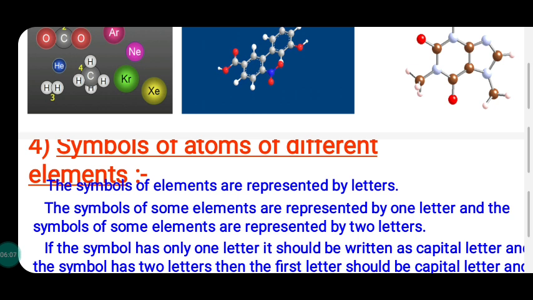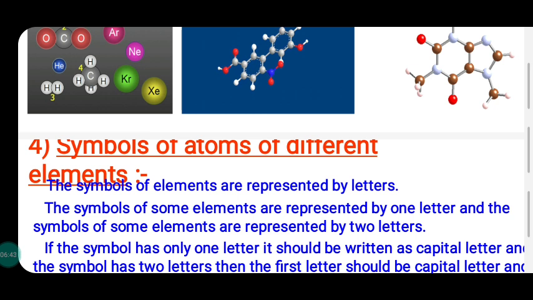So the second rule is the starting letter in capital plus one more letter in small letter represent the symbol. For example, carbon symbol capital C, another element chlorine, capital letter C could not be used. So I'll select capital C plus L. So the symbol of chlorine is capital C and small letter L, Cl.